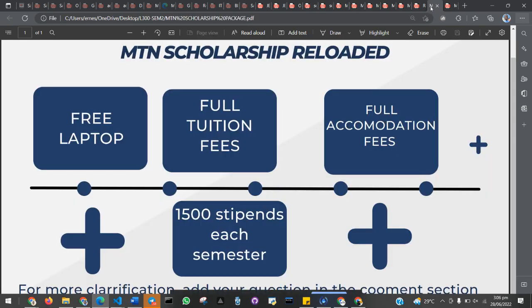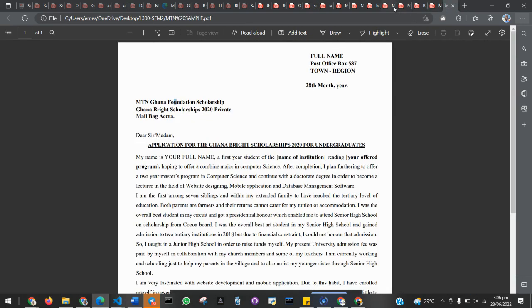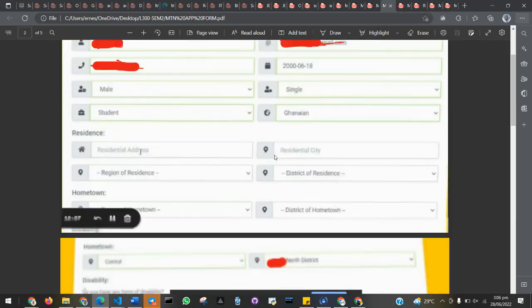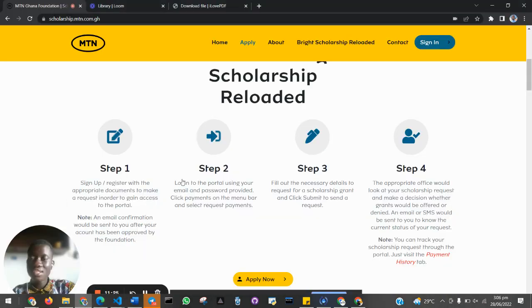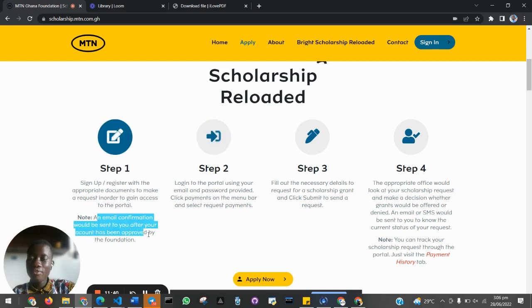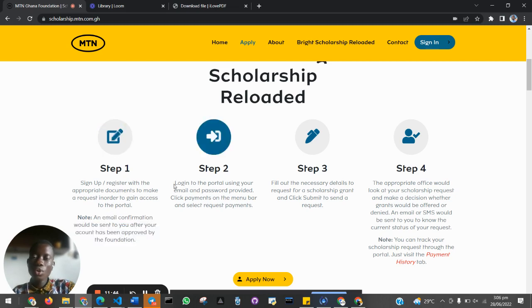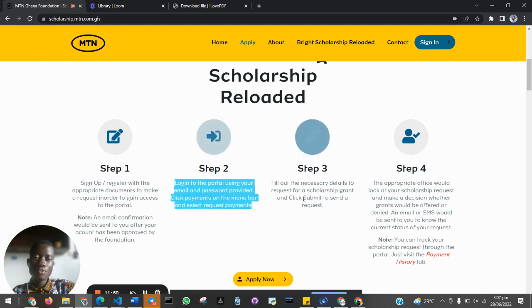Where is it? I think this is the form. No. So the form, this is the form. When you finish this form, after you have submitted, the second step is MTN is going to send you an email verification code. Okay, then you are going to log into their portal with this verification code. After that, you fill the necessary details, then you submit, and that's sent.